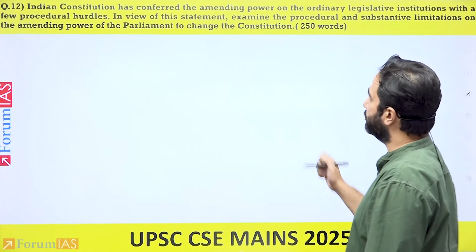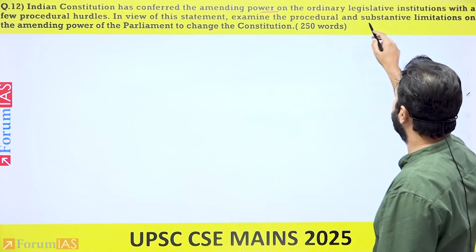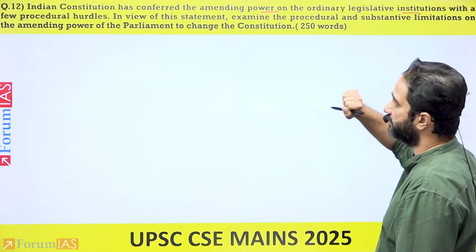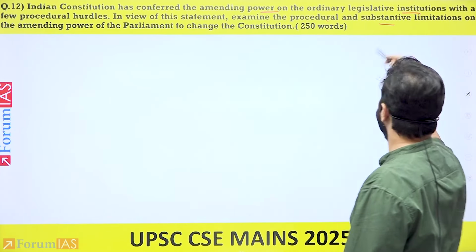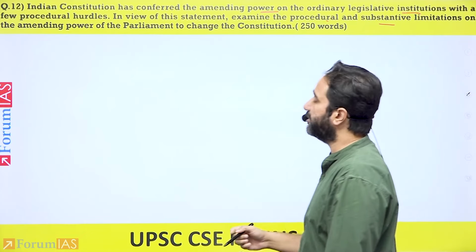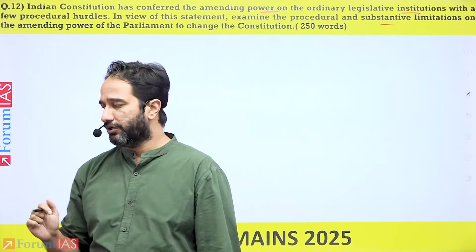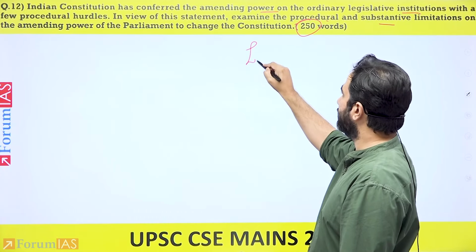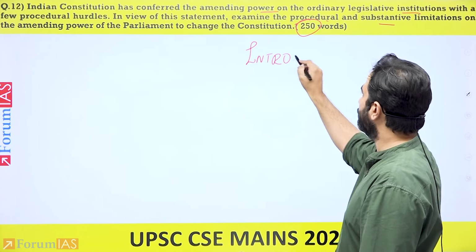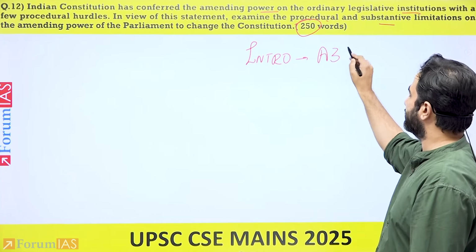Now, the Indian Constitution has conferred amending power on the ordinary legislative institutions with few procedural hurdles. Examine the procedure and substantive limitations on the amending power of the Parliament to change the Constitution. So what would happen in this question, 250 words? You start with the intro. In the intro, you mention Article 368.